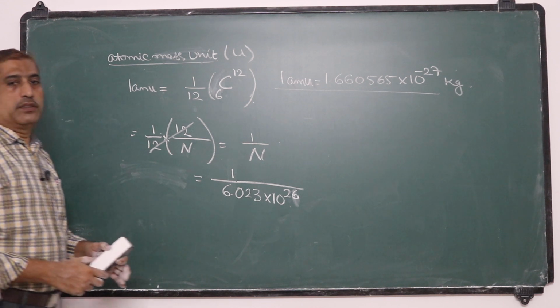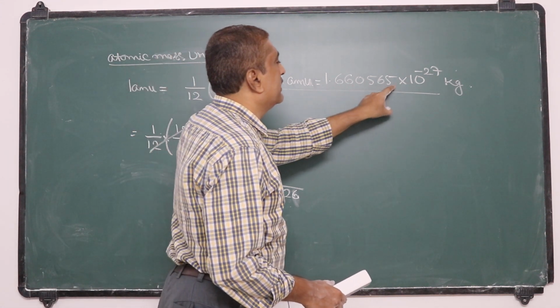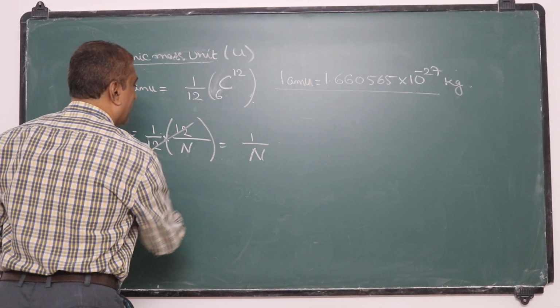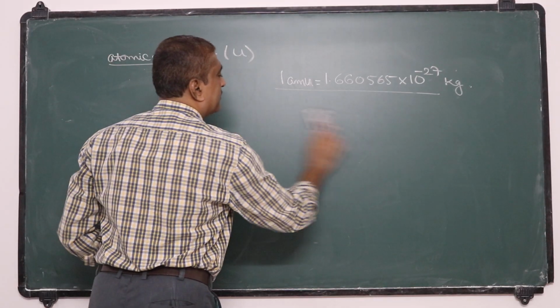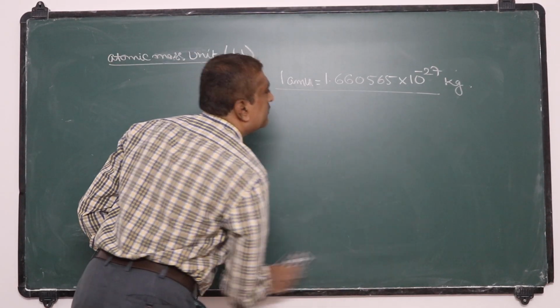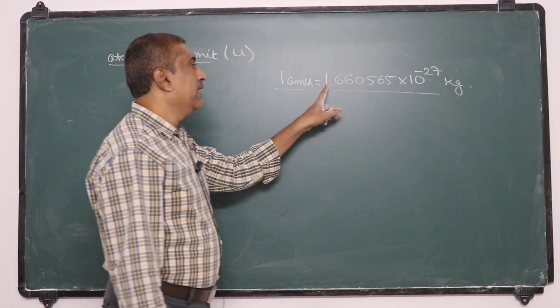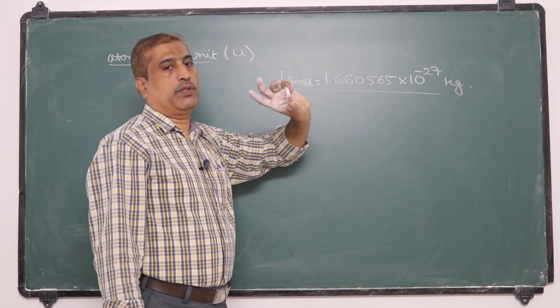Okay. So 1 atomic mass unit is equal to 1.660565 into 10 power minus 27 kg. Usually in problems we take it as 1.67 into 10 power minus 27. Okay.